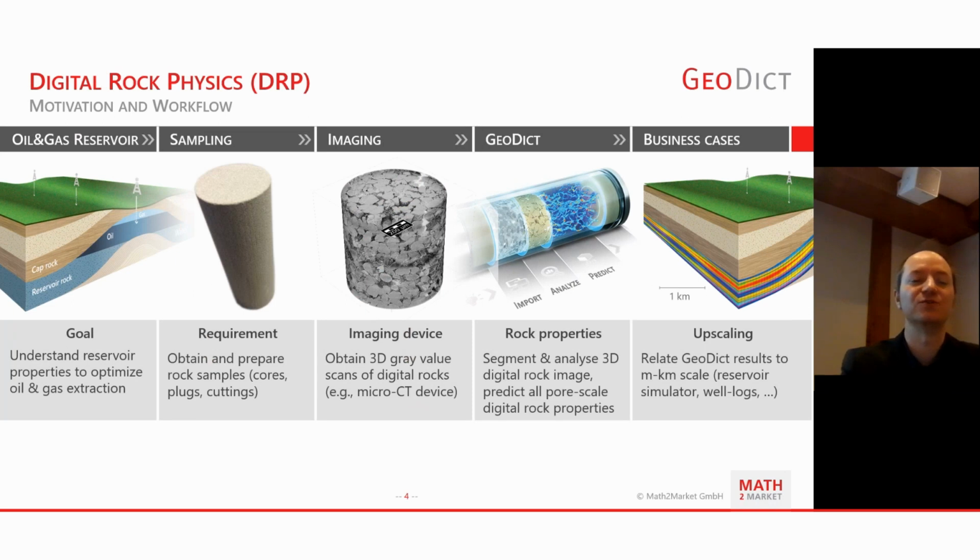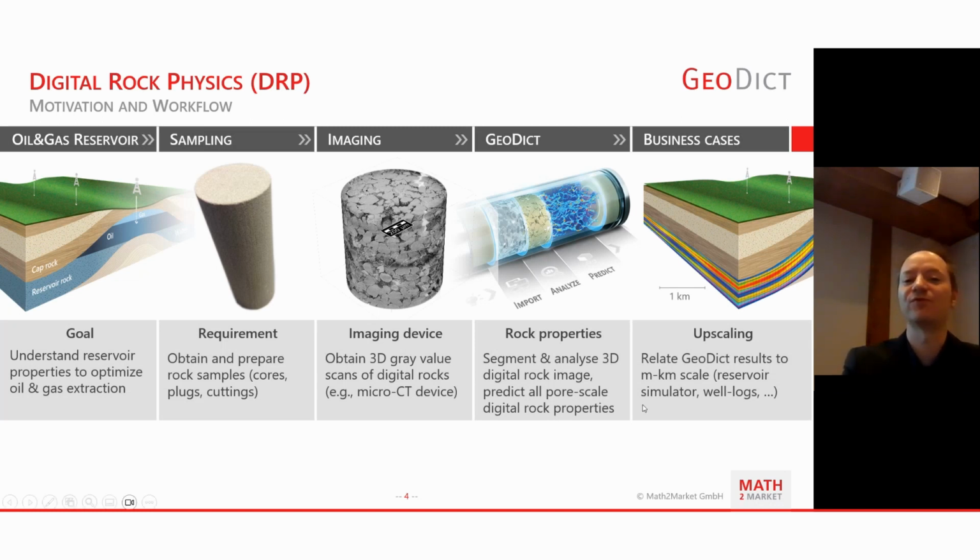Which brings me back to our overview on digital rock physics. We had the slide before, so I'm making it fast. It goes from the general goal with the reservoir and the drill cores and the imaging, towards Geodict and the determination of the rock properties, from which you go to upscaling towards the scales of meters and kilometers and onto the business case at your company.